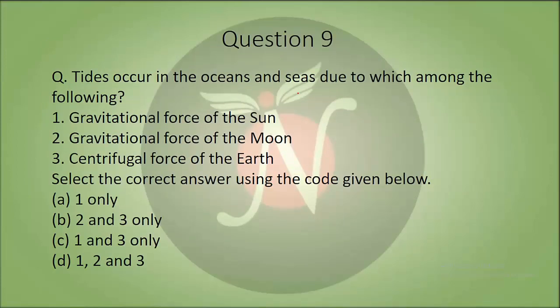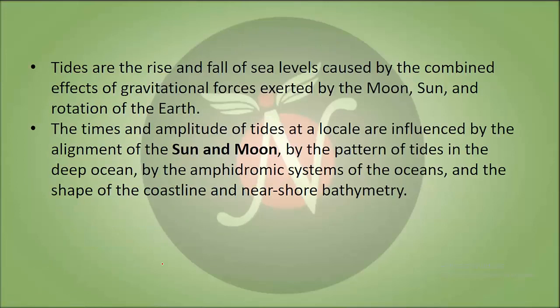The tides occur in the ocean and seas due to which of the following? First, gravitational force of the sun; second, gravitational force of the moon; third, centrifugal force of the earth. You can select the correct answer using the codes given below. So the answer to this question is D. Why is it D? Tides are the rise and fall of the sea level caused by the combined effects of the gravitational force exerted by the moon and sun and the rotation of the earth as well. The times and amplitude of tides at a local level are influenced by the alignment of the sun and the moon, and by the pattern of tides in the deep ocean. So this is why the answer was 3.